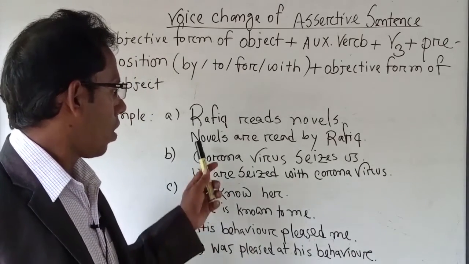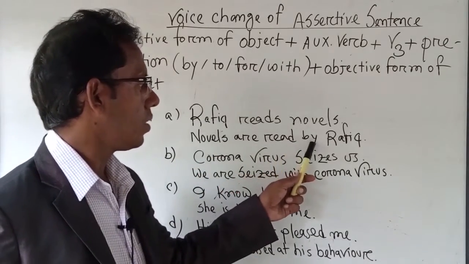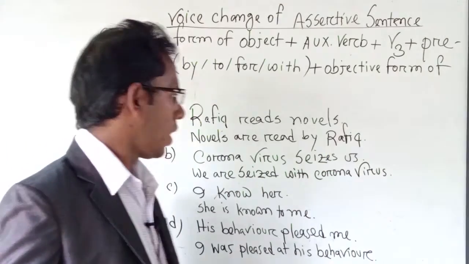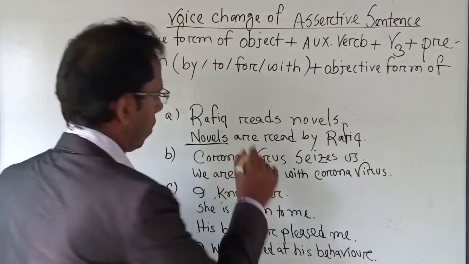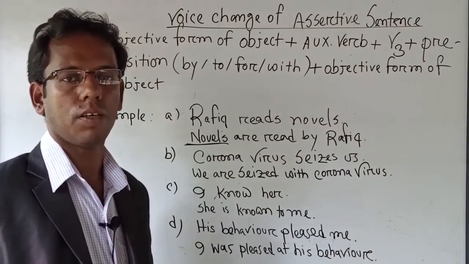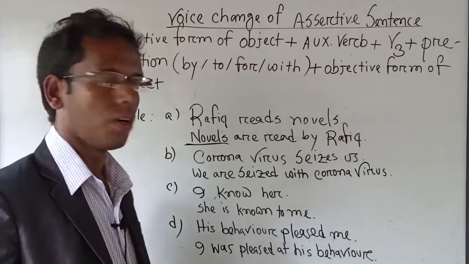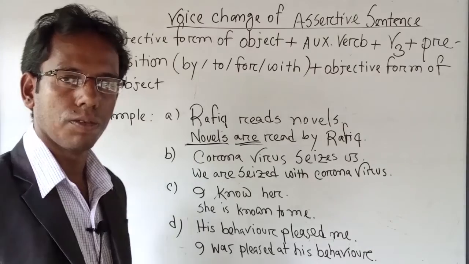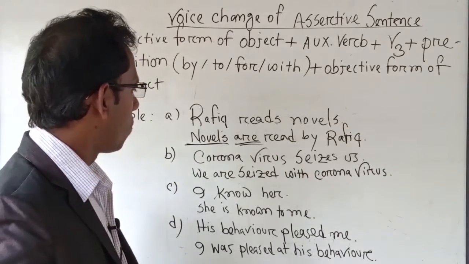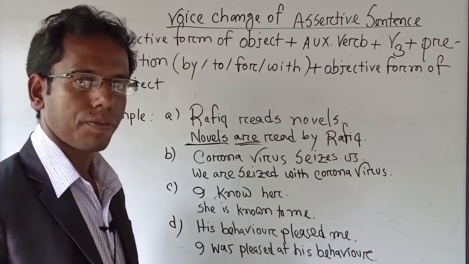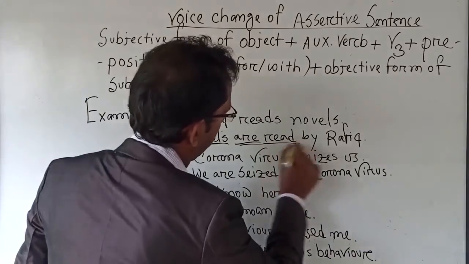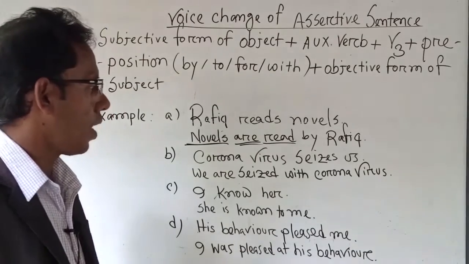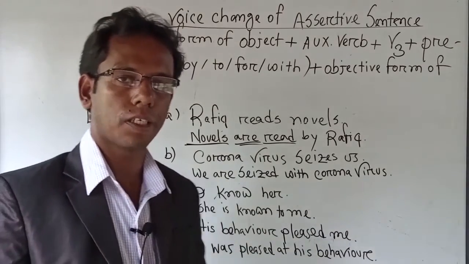So now, novels are read by Rofik. Here, novels are object. Novels, they are plural. So, are is used as a form of plural verb. Then, we have used the past participle form or V3 of read. Novels are read by Rofik.